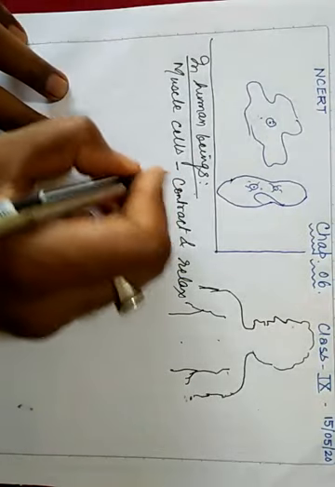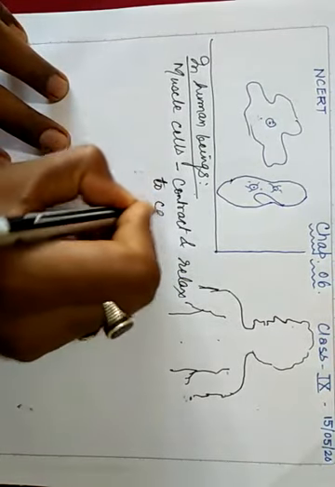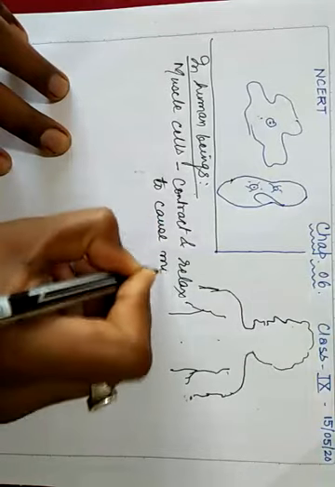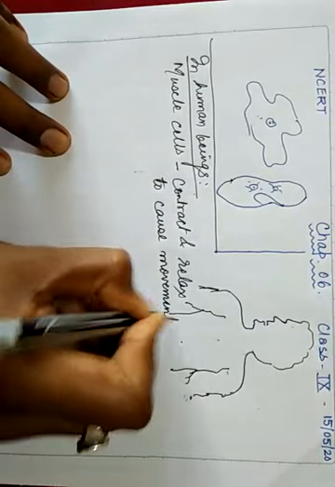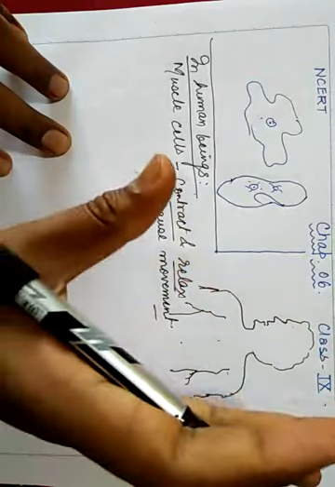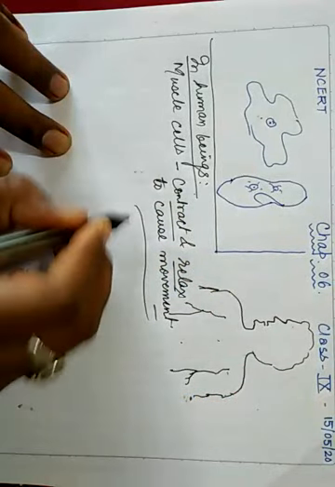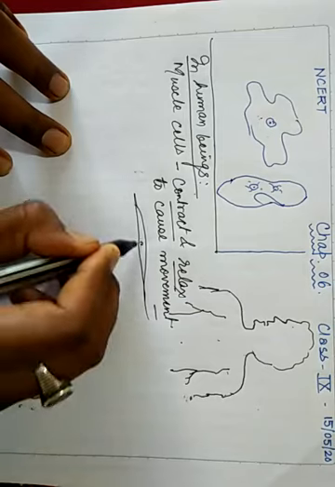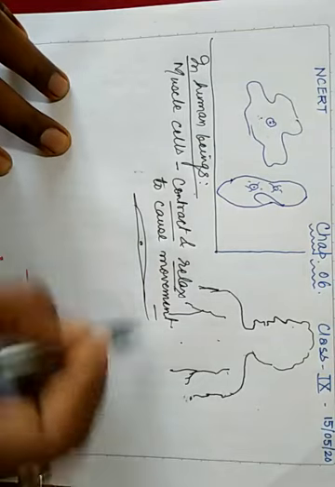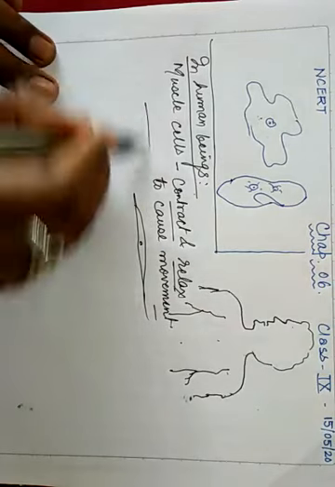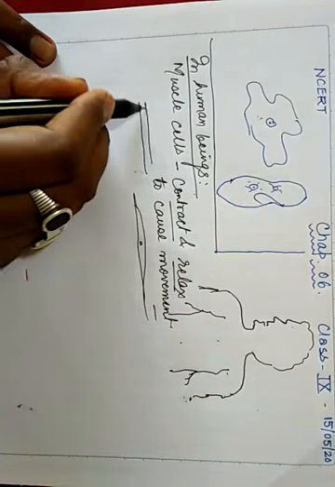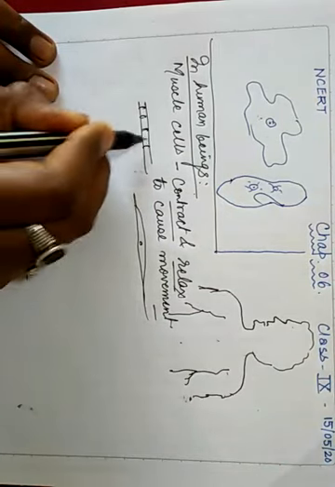They contract and relax to cause movement. Suppose I am drawing simple muscle fibers here, or sometimes you will see them like this also, bands are present.